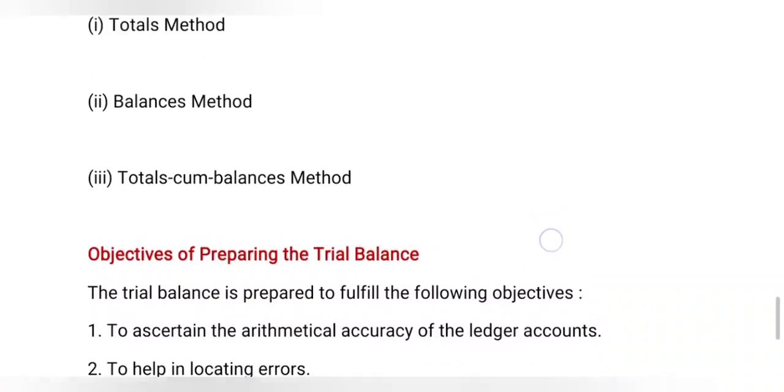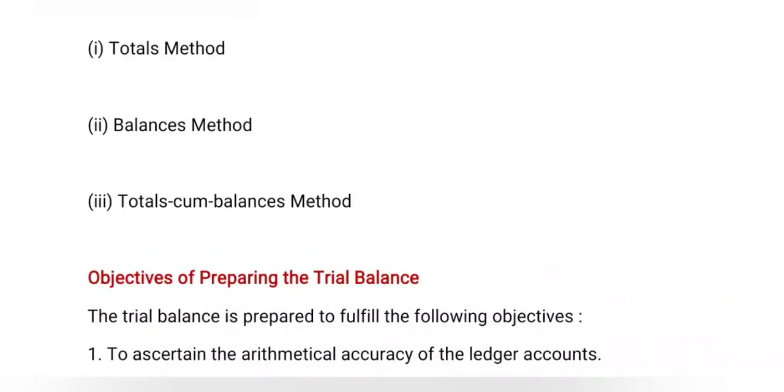In the total method, where credit and debit are the same, the whole amount total is considered. The balance method uses balance carried down and balance brought down. The total cum balance method mixes both.